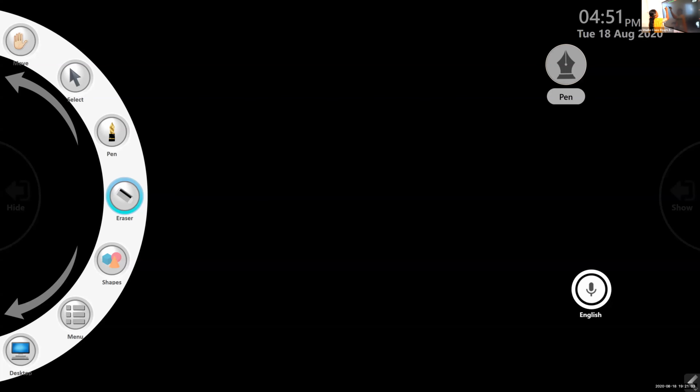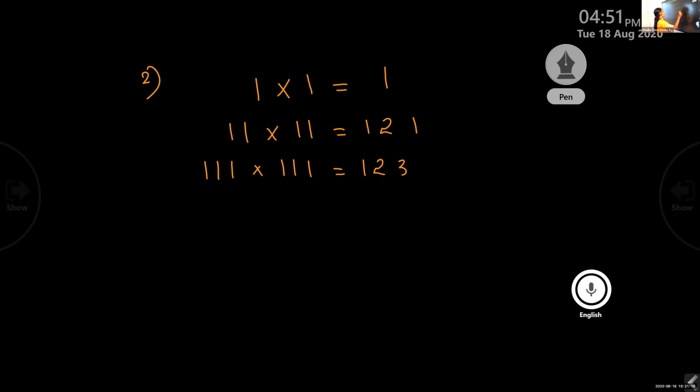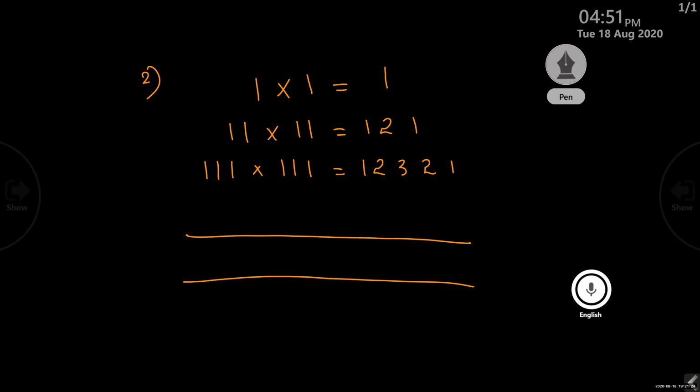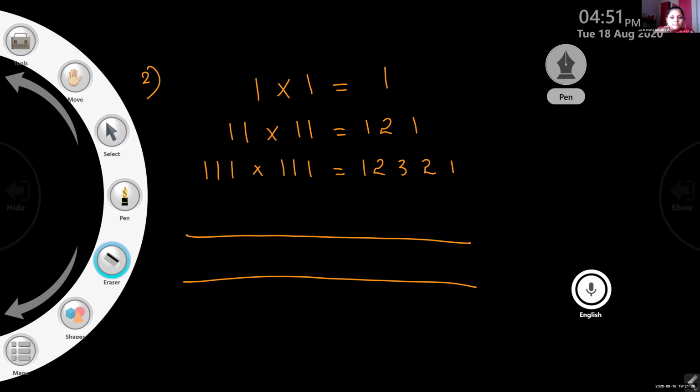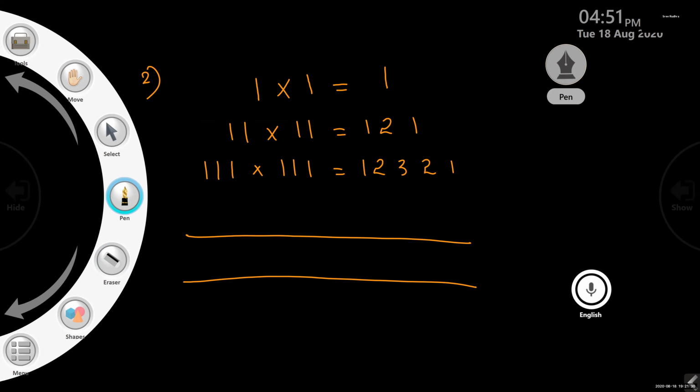Next one, second pattern. 1 into 1 equal to 1. Okay. 11 into 11 equal to 121. 111 into 111 equal to 12321. Now can you fill this? Yes, ma'am. Can you fill? Who will tell the answer?